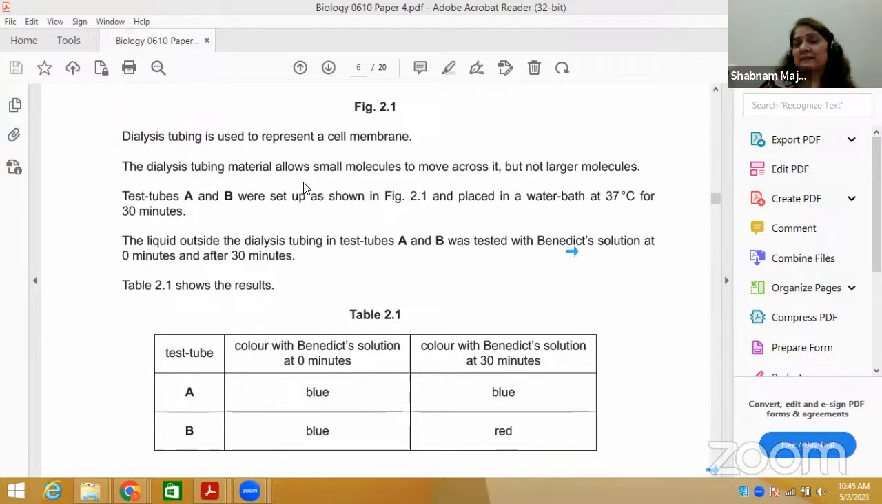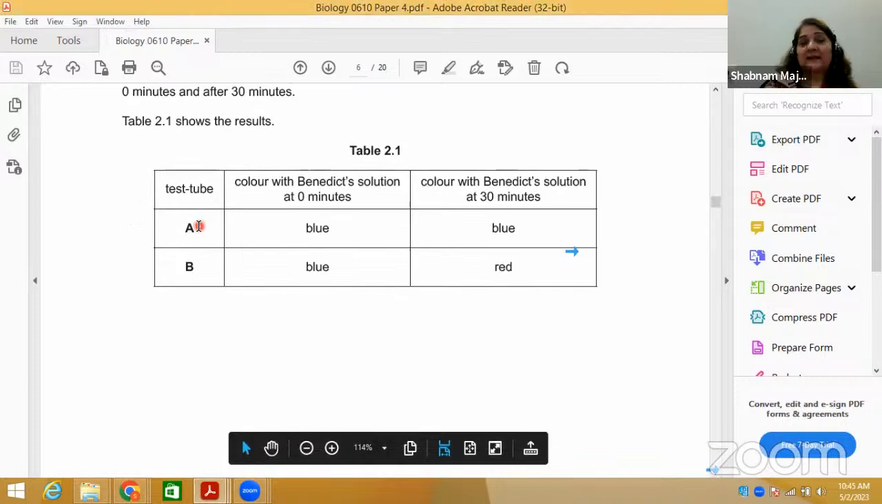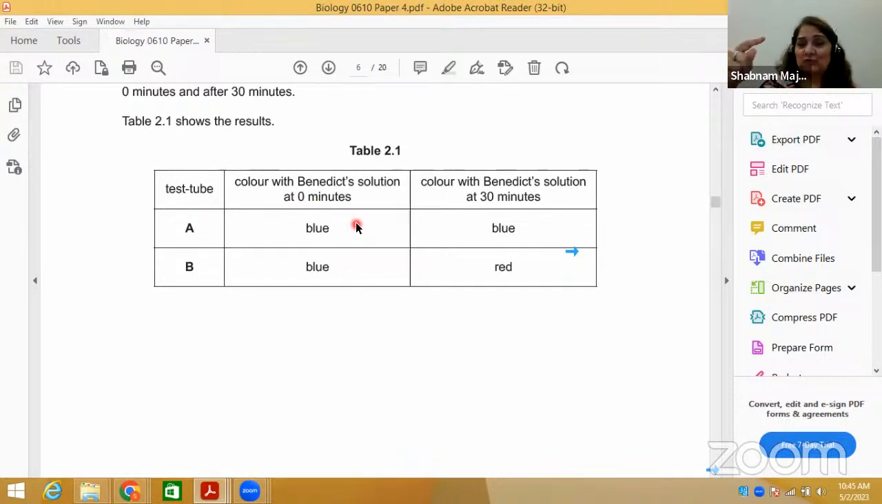I think you must have solved this, but if you have not, you can just pay attention right now. Look at the results. In test tube A, the color with the Benedict solution at 0 minute is blue. Original Benedict's color is blue because it consists of copper sulfate, which is blue in color. And the color with the Benedict solution at 30 minutes, even after this gap, still remains blue. It means that there is no action of enzyme.